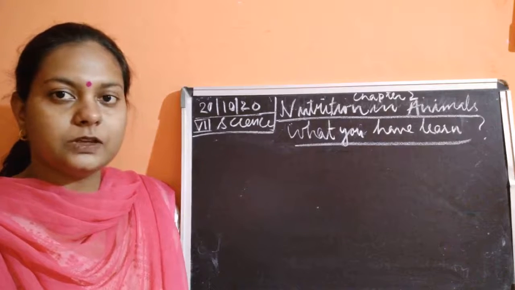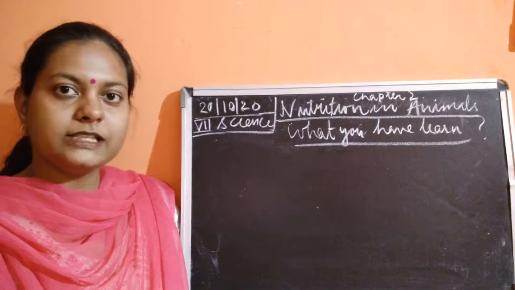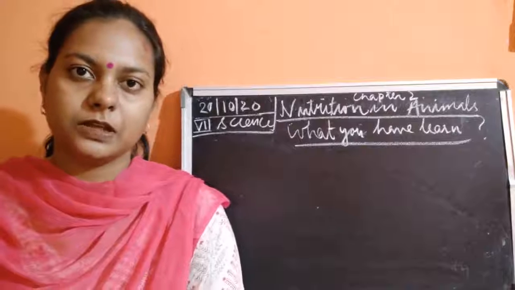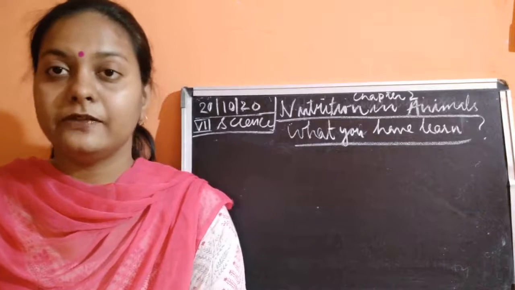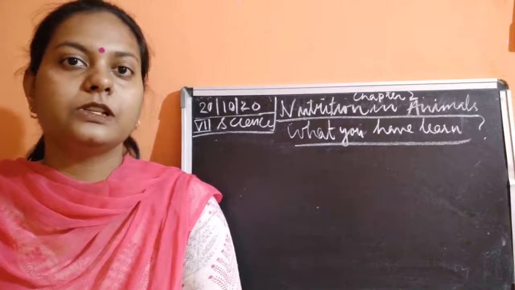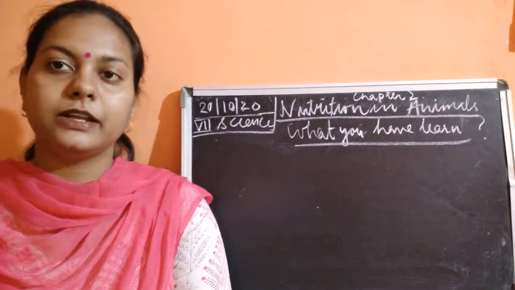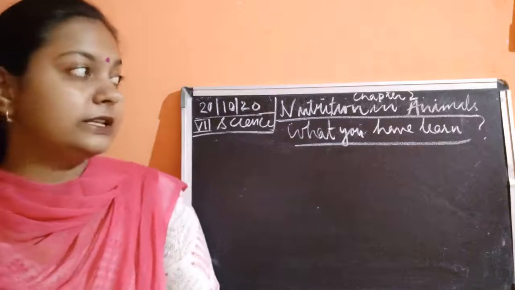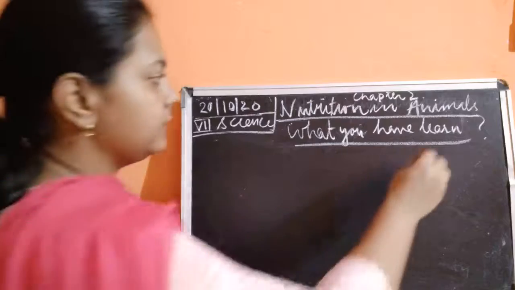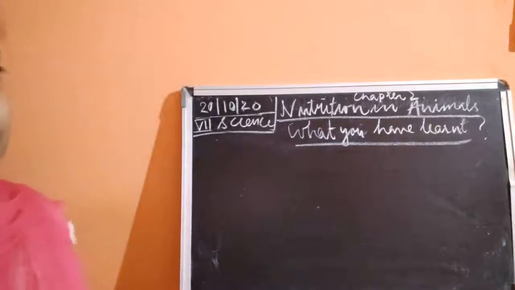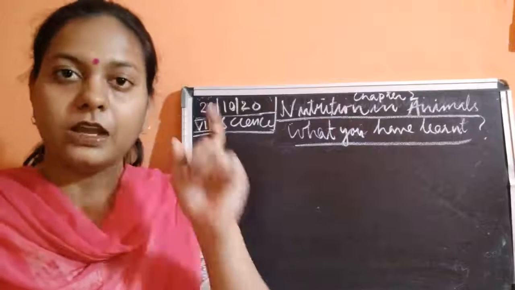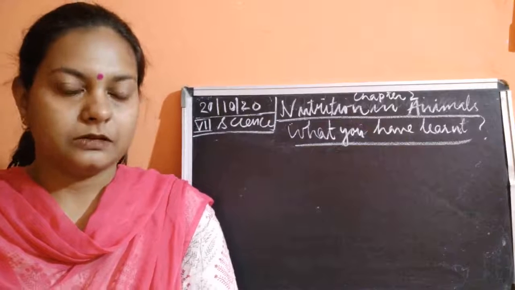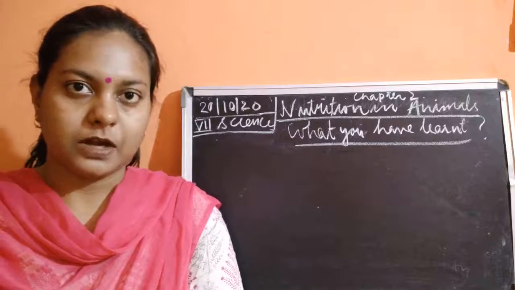Before starting today's video, I would like to tell you all what we have discussed till now in this chapter. Children, we have completed the explanation of this chapter, and yesterday we saw the different keywords of this chapter. Now we have to study what you have learned in this chapter. This is a kind of revision which is given in your NCERT book, and after that I'll be solving the exercises part of this chapter.